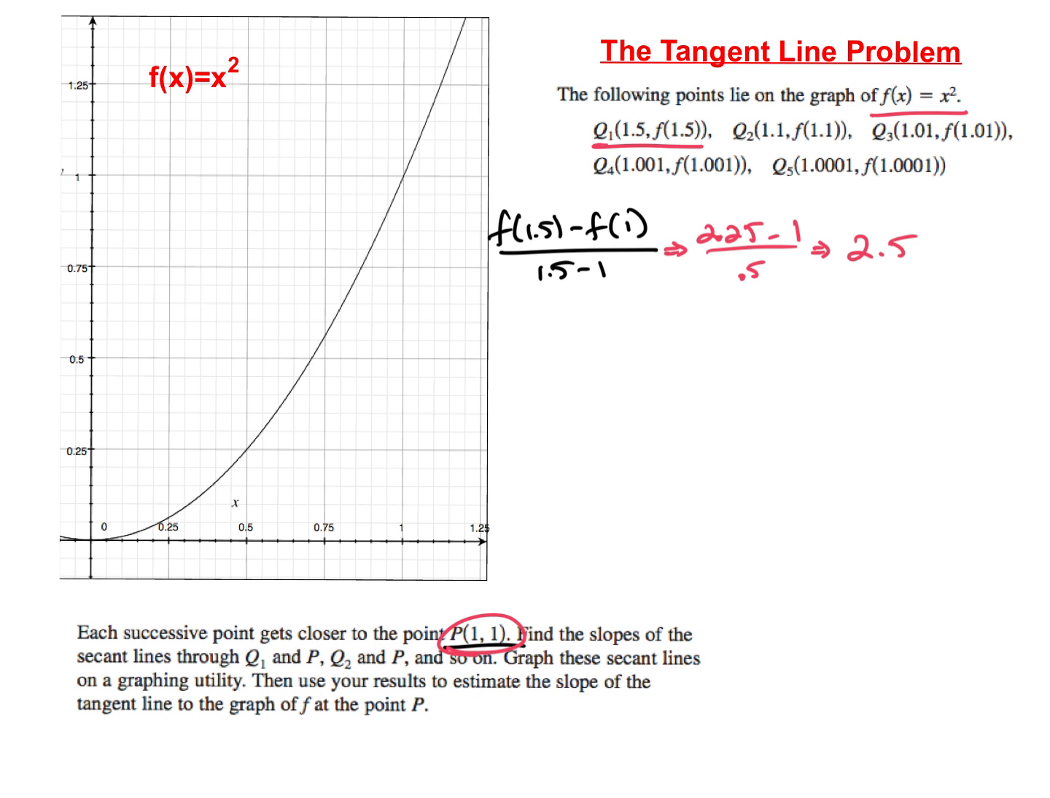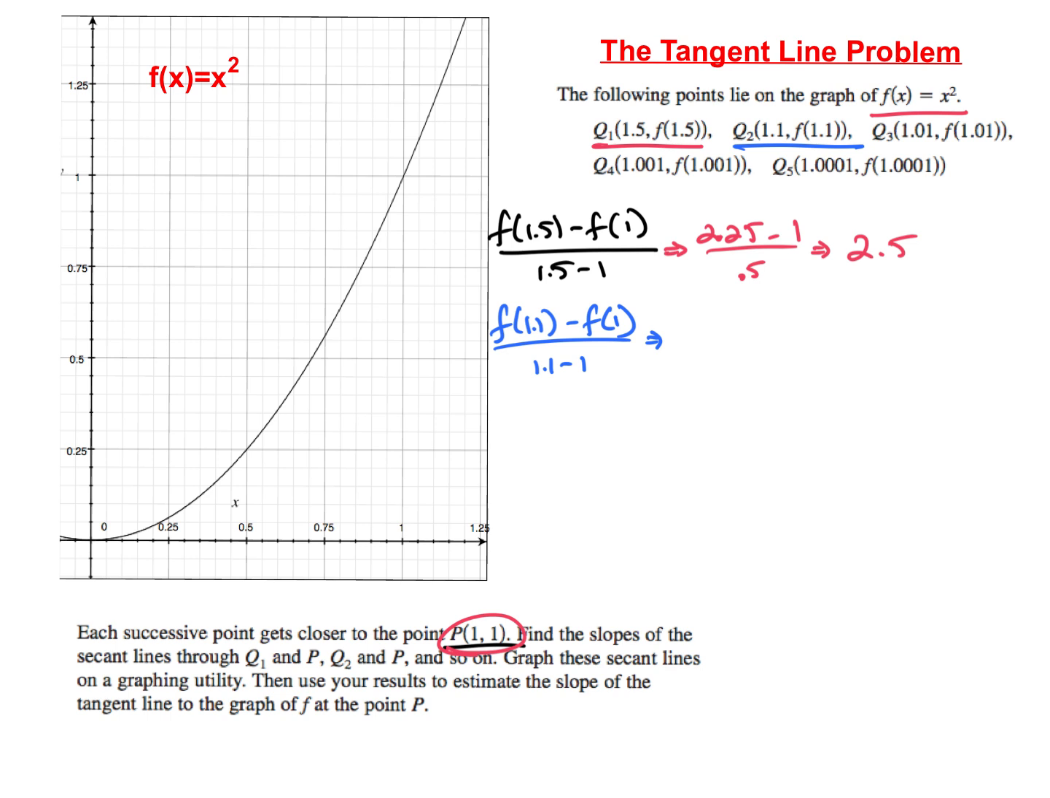But right now, going from 1 to 1.5, what's my delta x? How much am I changing? I'm changing 0.5. That's kind of a lot, so I want to get closer. We're going to get successively closer, so now we're going to have it at 1.1, and so f of 1.1 minus f of 1 over 1.1 minus 1.